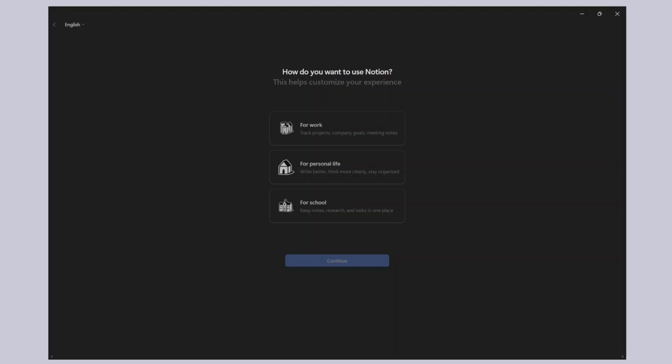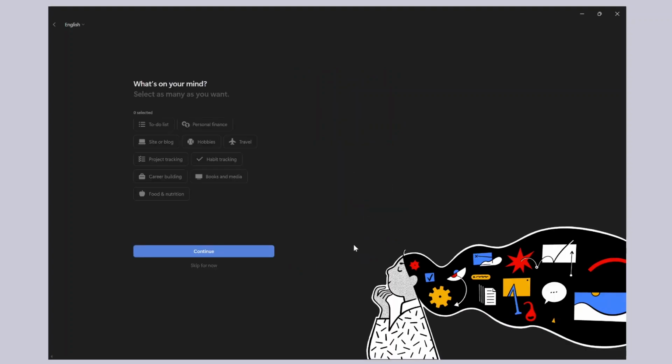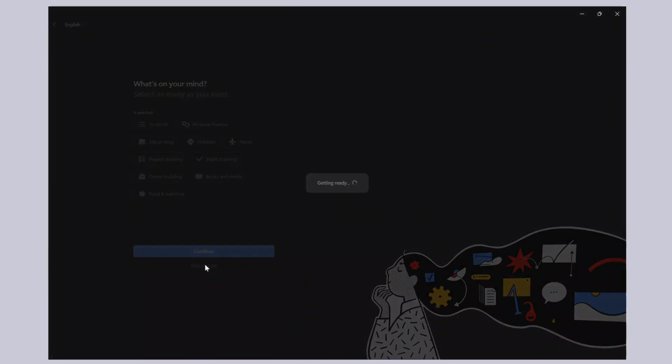After you have created an account and logged in to Notion for the very first time, this is the page that you're going to see. And here, just to showcase how this works, I'm just going to choose a random one. I'm going to say for personal life, continue. I just want to use it on my own for now. And then you can say, I will skip this for now. And then Notion will set up a few basic features just by itself.